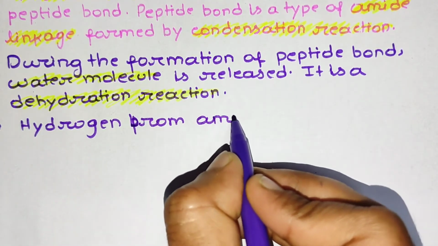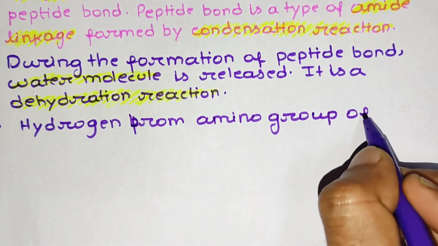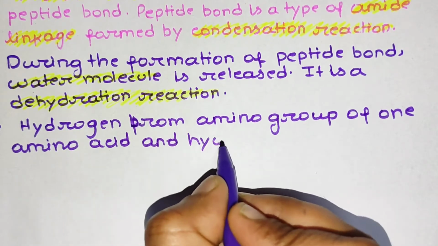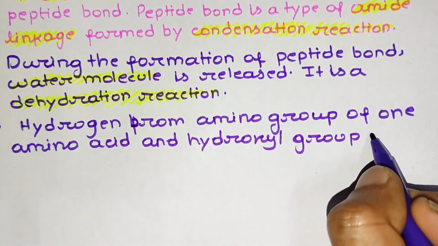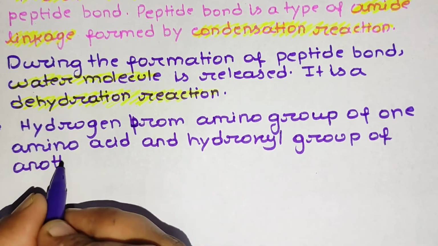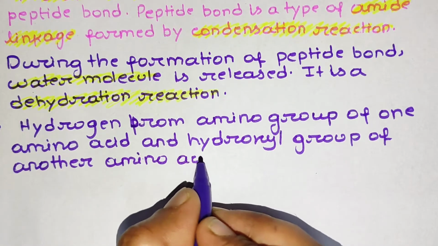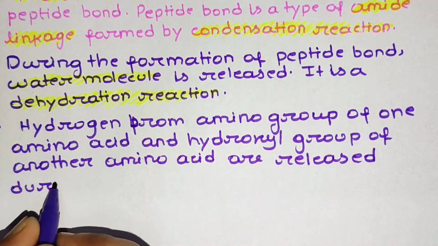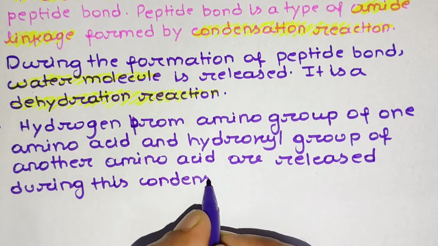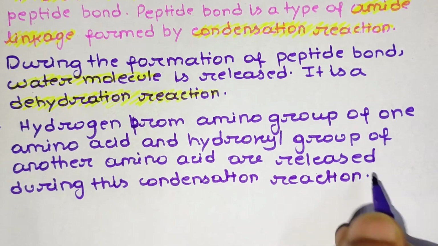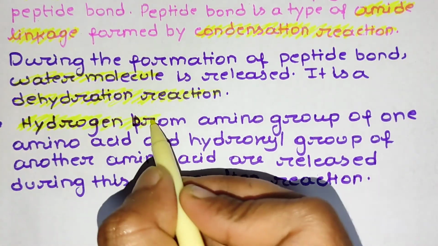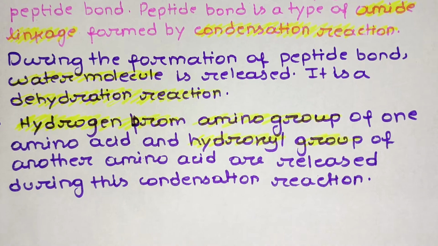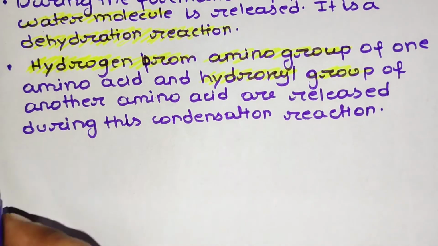Now the second is hydrogen. The hydrogen from the amino group of one amino acid and the hydroxyl group of another amino acid are released during these condensation reactions as a molecule of water.